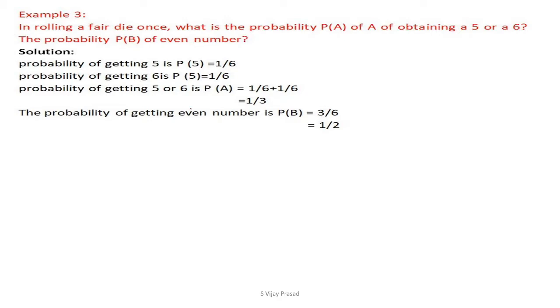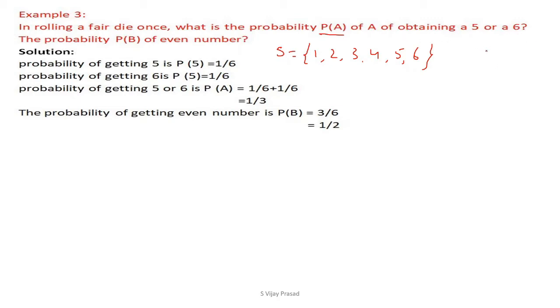When you roll a die, the sample space is 1, 2, 3, 4, 5, 6. Now for this sample space, we are looking for the first probability P of A. What is the probability of getting either 5 or 6?